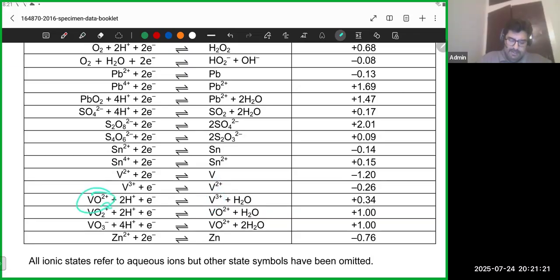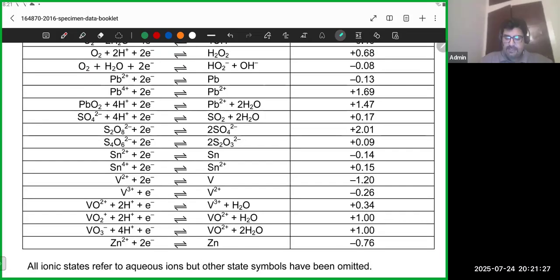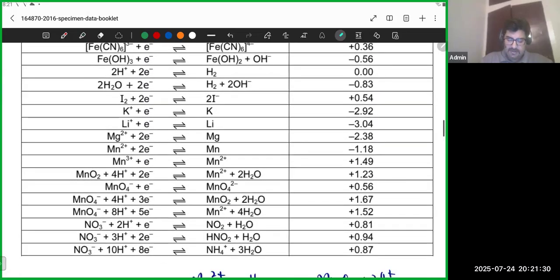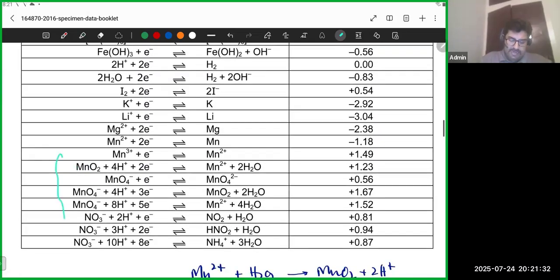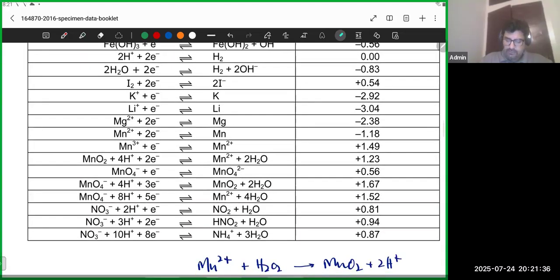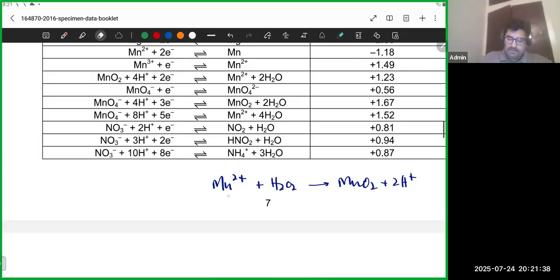ये पता नहीं मेरे ख्याल से क्या -2 है. So I think that's going to be +4, right? So things that have multiple oxidation state like vanadium, like manganese over here, Mn की बहुत सारी oxidation states हैं. So you would have to watch out for multiple reactions, one after the other.